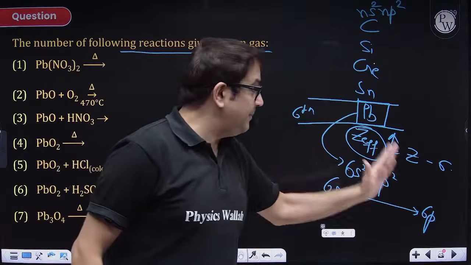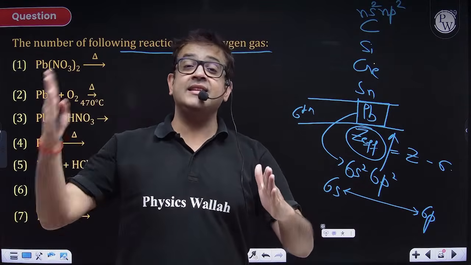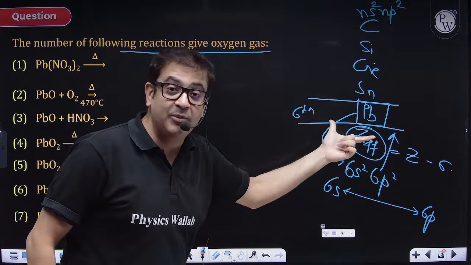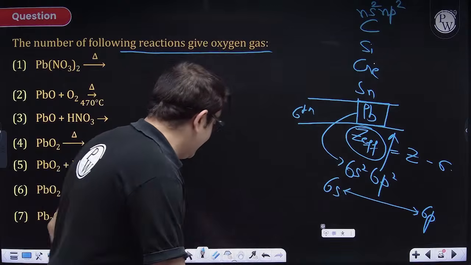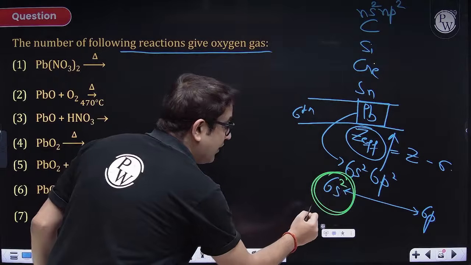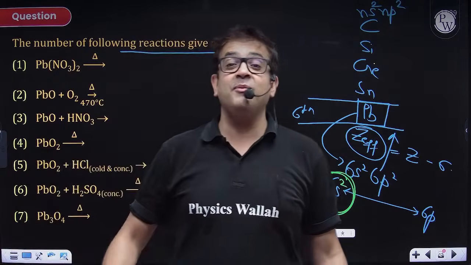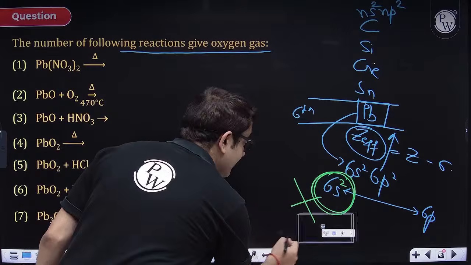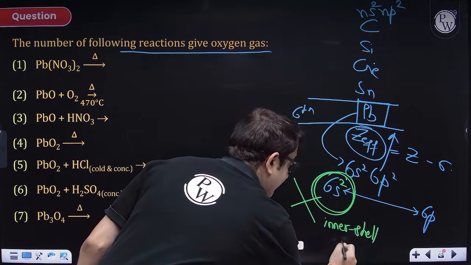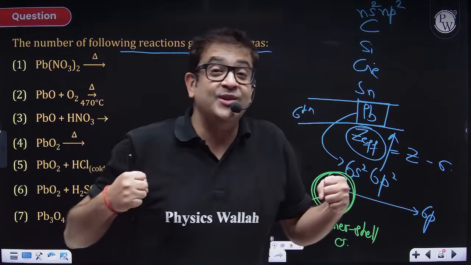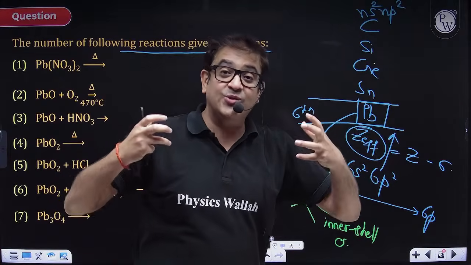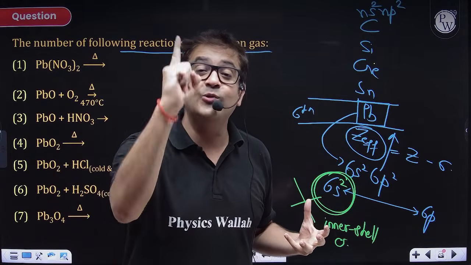In the heaviest member, the 6th period element of all the p block elements, they have such high effective nuclear charge that these 6s electrons are not even allowed to participate in bonding, because they start to behave as inner shell electrons. And why? Because the nucleus is so strong that they have attracted those electrons to such an extent that they are not allowed to participate in bonding.